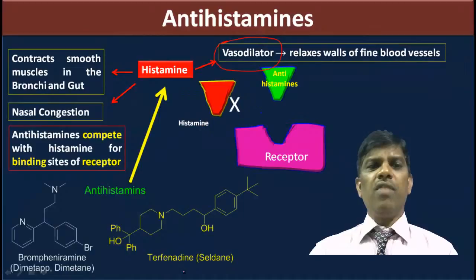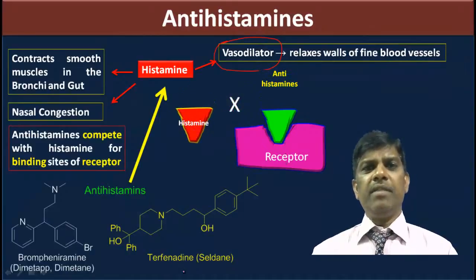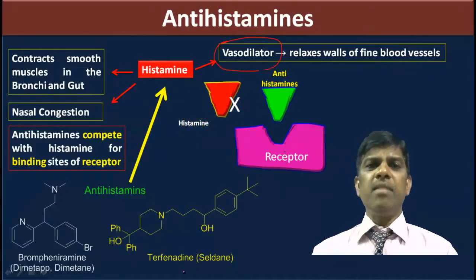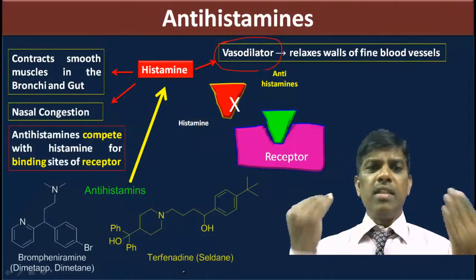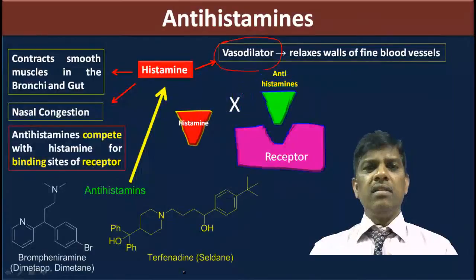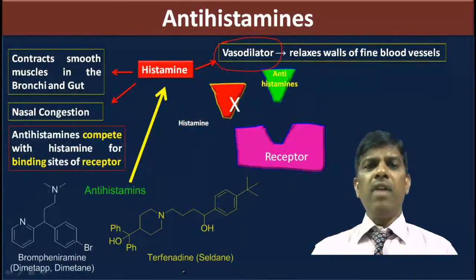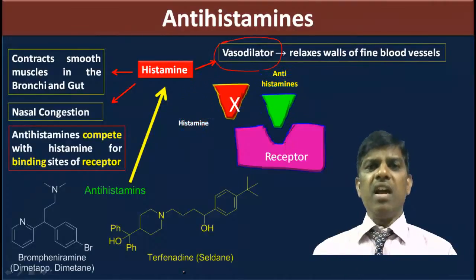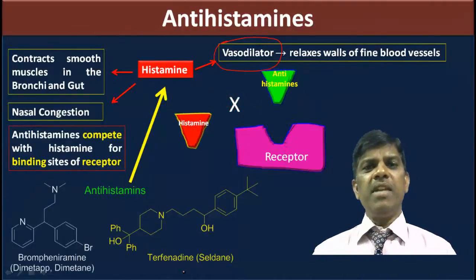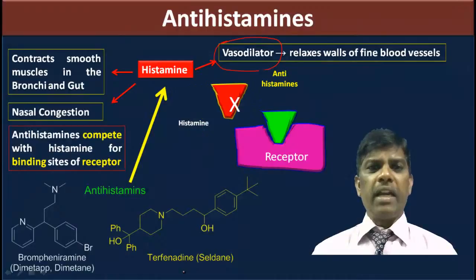Terfenadine also works as an antihistamine. So this is the way antihistamines work and relieve the symptoms of cough, nasal congestion, dyspnea and all. So this is how antihistamines came into the market.